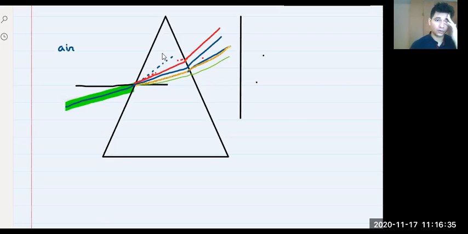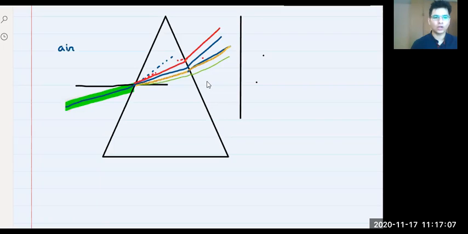But when you talk about a normal glass slab, it will disperse a bit inside the glass, but when it comes out, it will again mix and form white light. Okay, Tejas? Okay, Rohan? Got it?